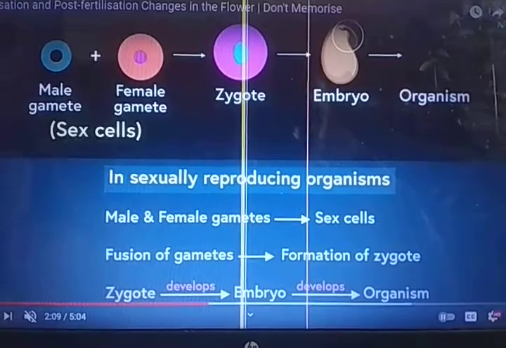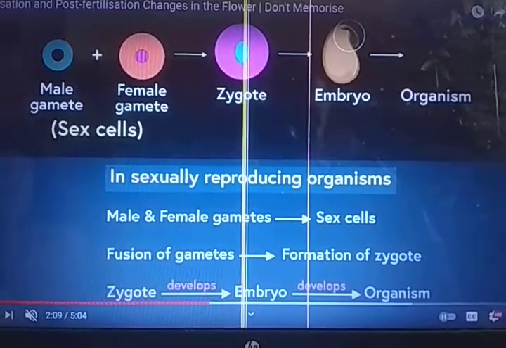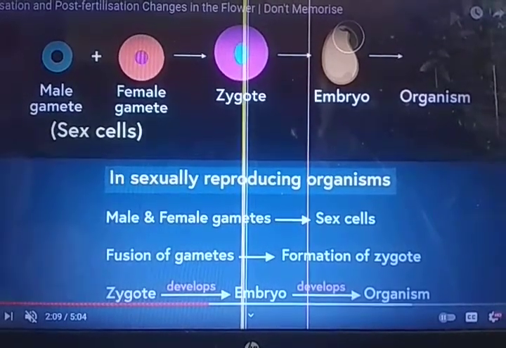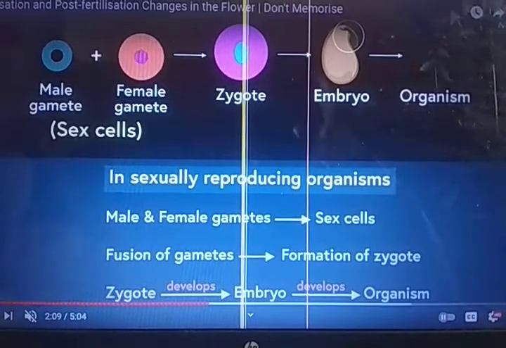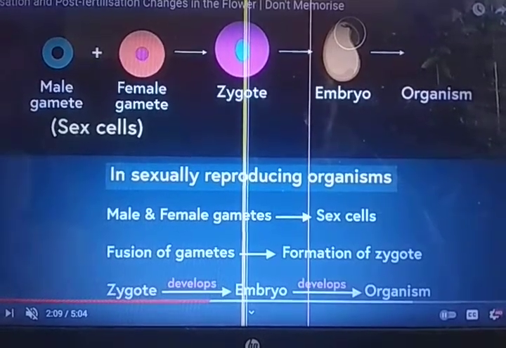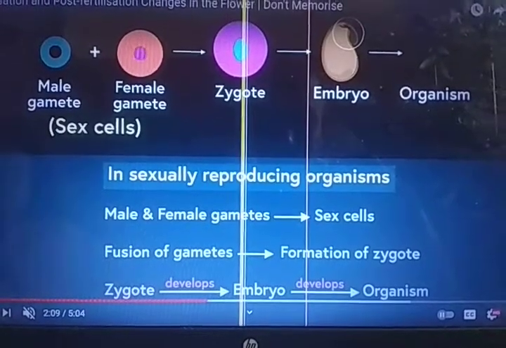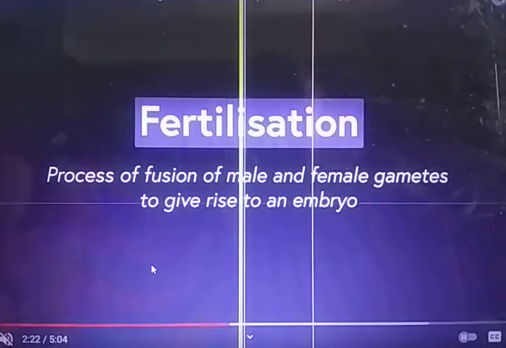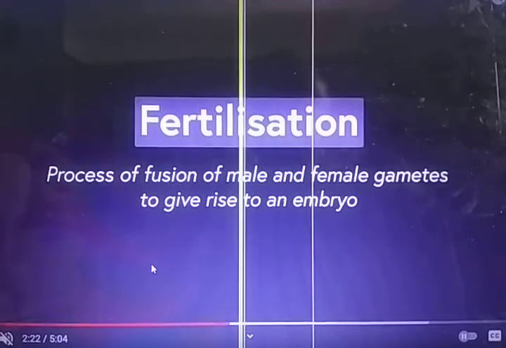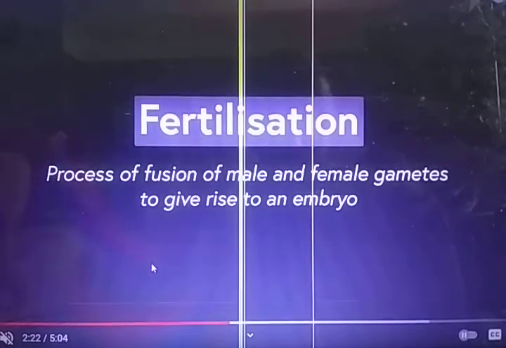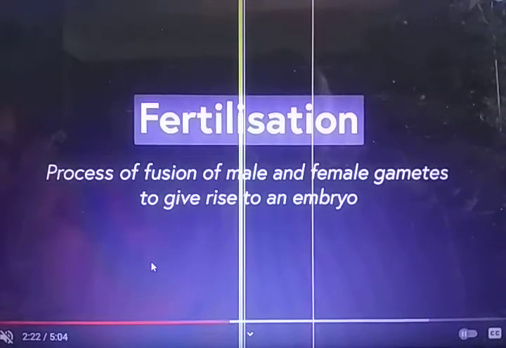Okay, we have a few terms here. What are sex cells? Male and female gametes are sex cells. Fusion of gametes means formation of a zygote, and the zygote develops into an embryo. The embryo develops into an organism. I hope it's clear what fertilization is. Fertilization is a fusion of male and female gametes to give rise to an embryo.